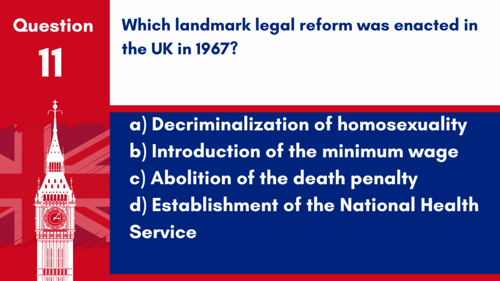Question 11. Which landmark legal reform was enacted in the UK in 1967? A. Decriminalisation of homosexuality. B. Introduction of the minimum wage. C. Abolition of the death penalty. D. Establishment of the National Health Service. Answer: A. Decriminalisation of homosexuality. In 1967, the UK enacted a legal reform that decriminalised homosexuality.